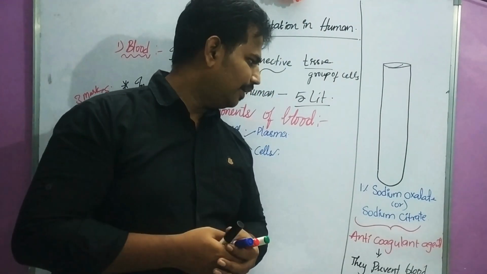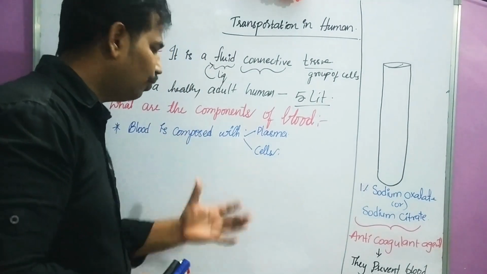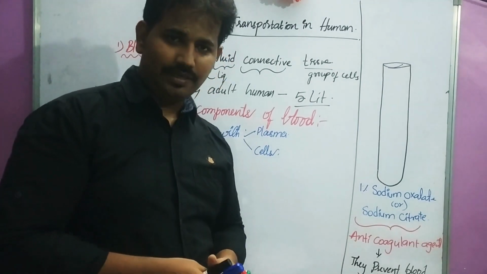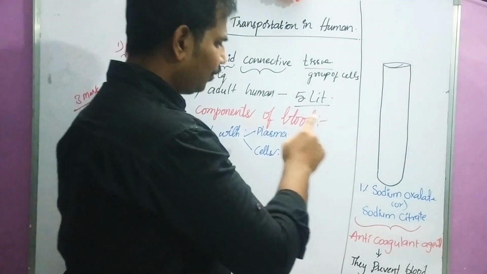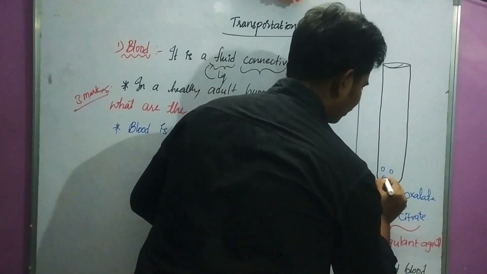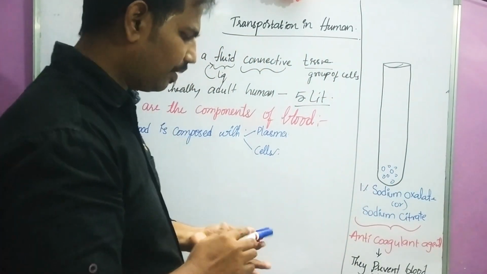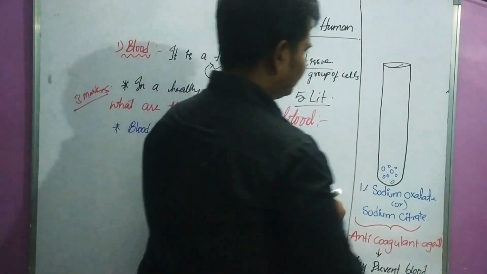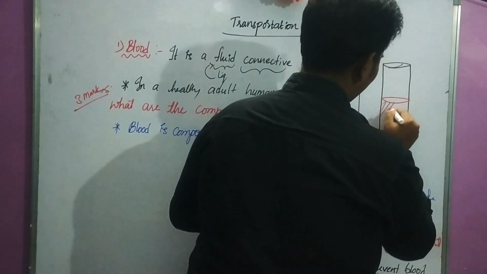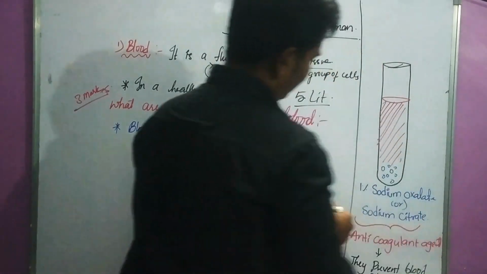Please concentrate. Okay. So now we are going to learn about how to know the composition of blood. Right. Here in the test tube, what did we take? We took anticoagulant agents like sodium oxalate or sodium citrate. Now you can see here I added sodium oxalate and sodium citrate. So in this test tube, add blood. So this is how we added blood into the test tube.